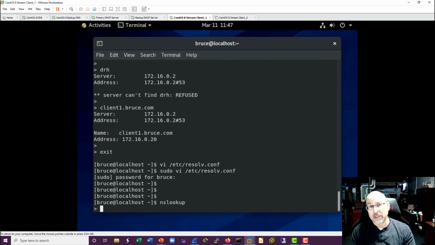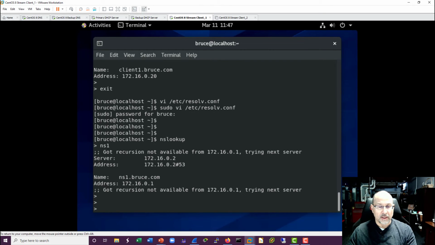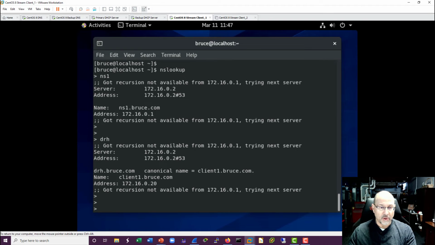Now on Windows hosts, a lot of times you have to add the dot at the end to make it clear, and we could actually do that here too, and we'll just try ns1. Okay, so there we go. We got the address back. Now I will show you something that's kind of fun with the Linux clients, but we'll try dhcp1 again. There we go.